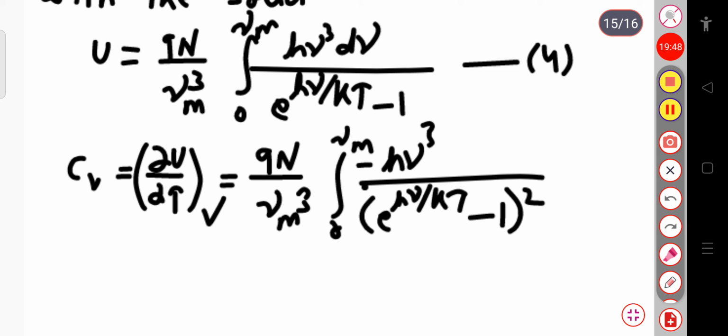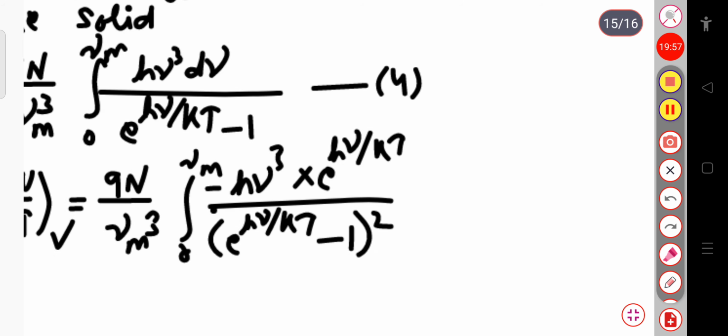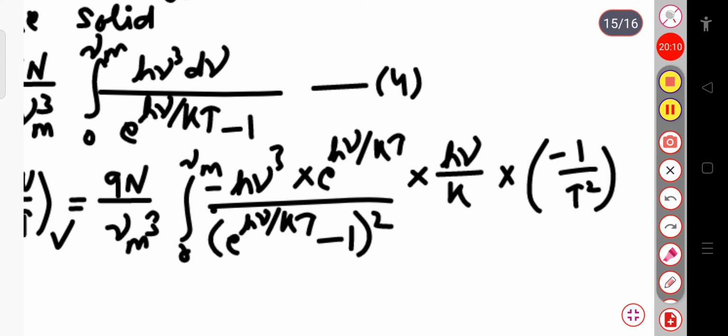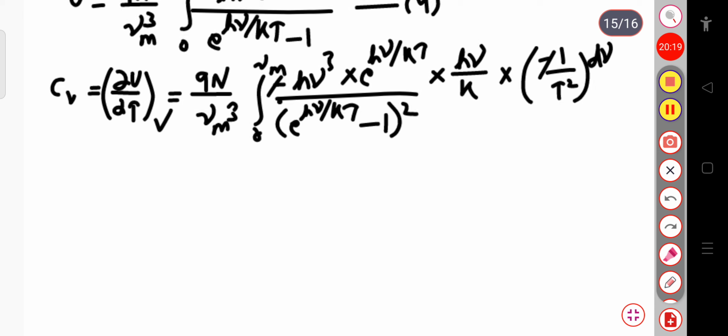Again, the derivative of exponential hν by kT will be exponential hν by kT into the derivative of hν by kT. This hν by k will remain as it is since it is a constant. Again, the derivative of 1 by T is minus 1 by T square, and the dν term will be present here. Now the minus minus gets cancelled, so the remaining term will be equal to